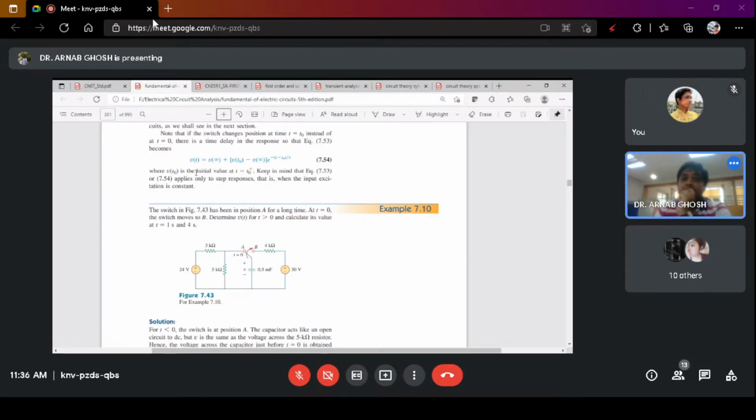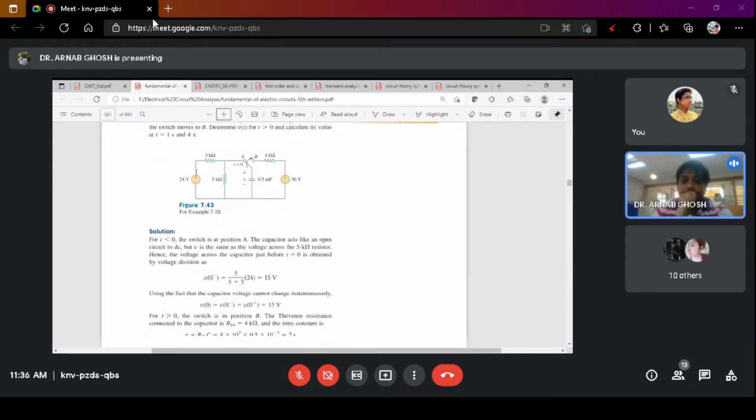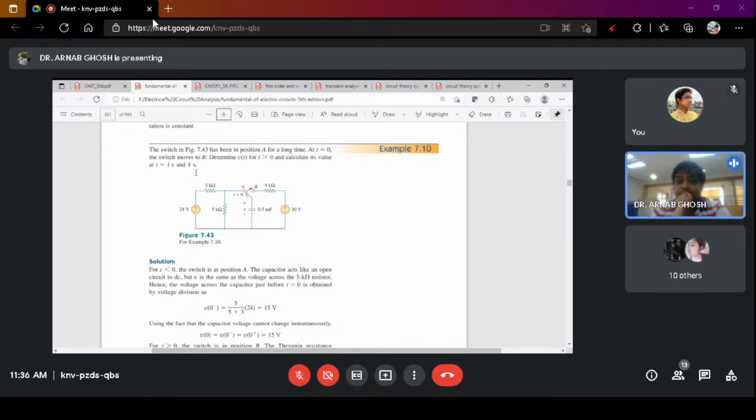So we will first discuss this figure, example 7.10, where we are going to calculate the total voltage v(t) at t equals 1 second and t equals 4 seconds for this circuit.